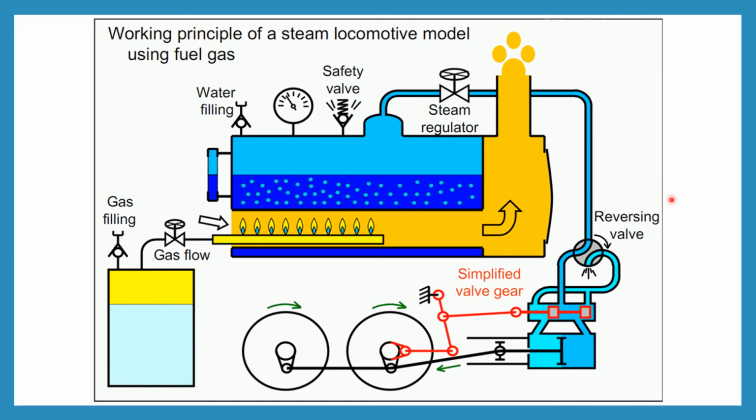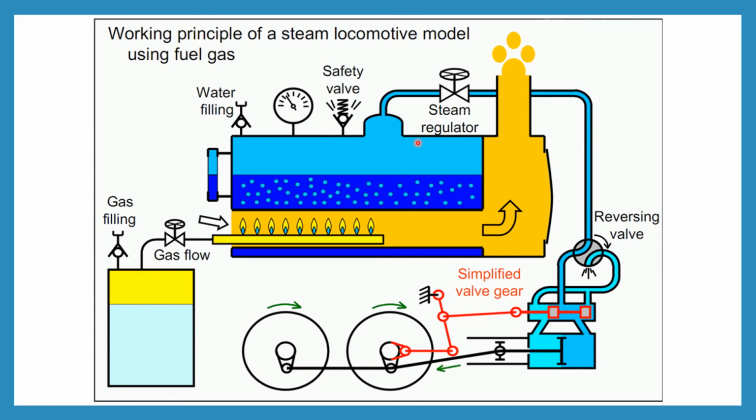Coming to the working principle of this external combustion engine. This is the gas flow. It's the gas filling. This is the valve which is regulating the gas flow, and here is the burner.